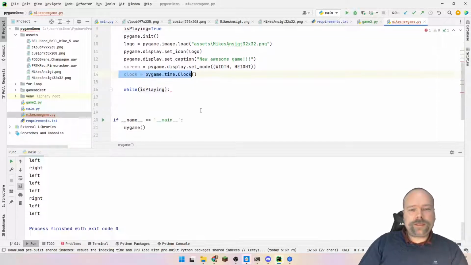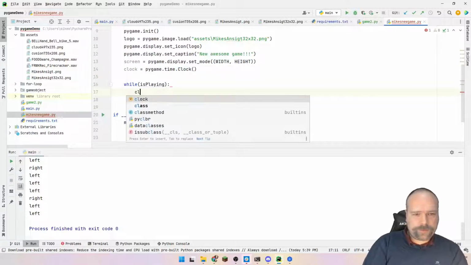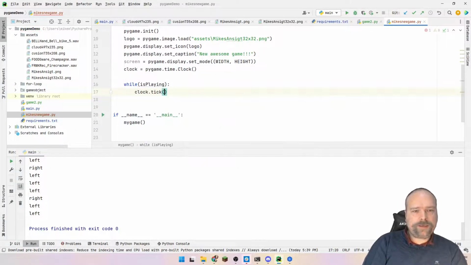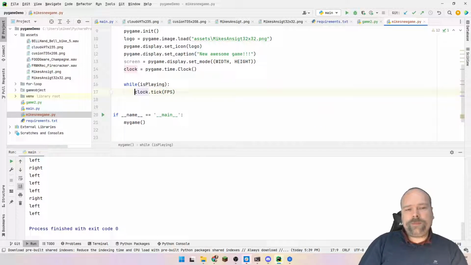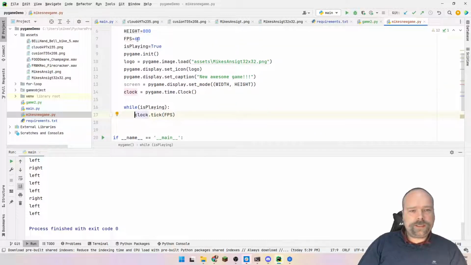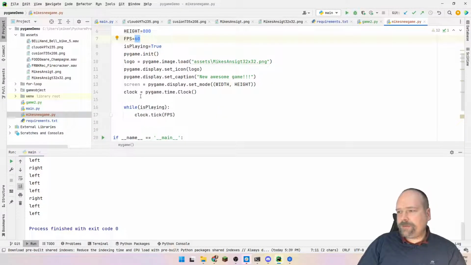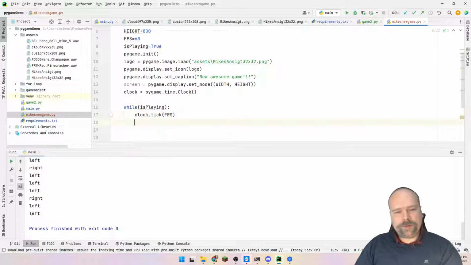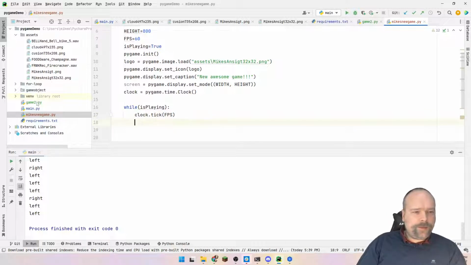This clock, we need that clock to tick. We want the clock to tick like this with the number of frames per second. That means that this loop will at maximum be called 60 times per second because we have 60 frames per second, and this ensures that the game will actually run the same way on all of the computers. So that is quite cool.